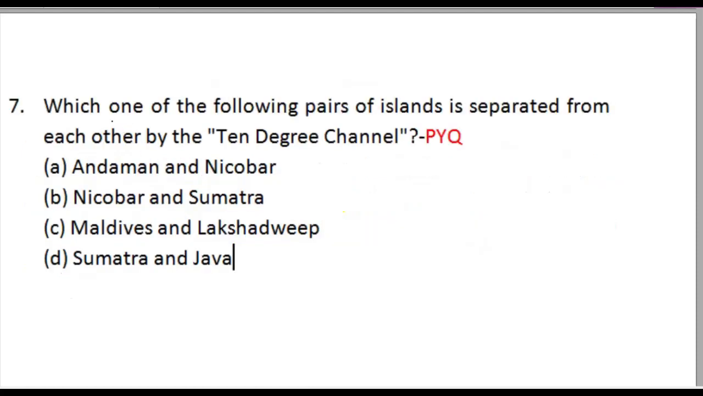Now moving forward, this question is based on prelims previous year questions. Which of the following pair of islands is separated from each other by the 10-degree channel? Andaman and Nicobar, Nicobar and Sumatra, Maldives and Lakshadweep, Sumatra and Java. Now, if you have seen the map of India, the Andaman and Nicobar islands are separated by the 10-degree channel. So this pertains to Andaman and Nicobar.